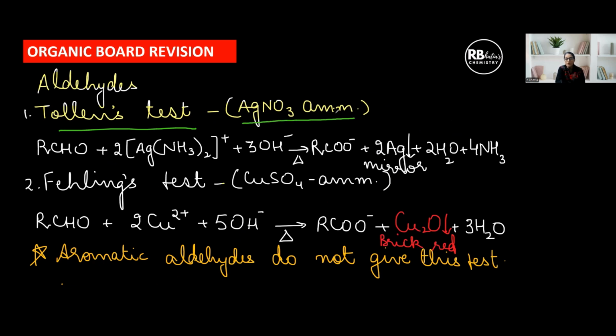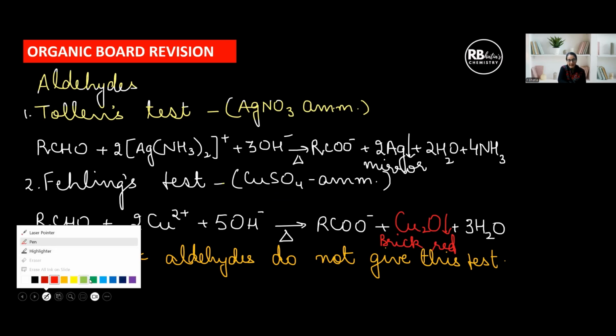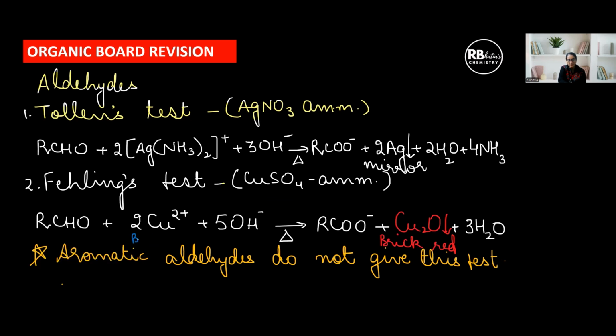Tollens reagent is ammoniacal silver nitrate. It's basically silver nitrate and ammonium hydroxide. Silver nitrate and ammonium hydroxide together create this active species in the reaction mixture, and any aldehyde with this is going to react to produce these products, where silver mirror is the observational outcome. Okay. Similarly, with Fehling solution, it is alkaline copper sulfate, originally blue in color, and finally the indication is brick red color. Initially blue and then brick red.